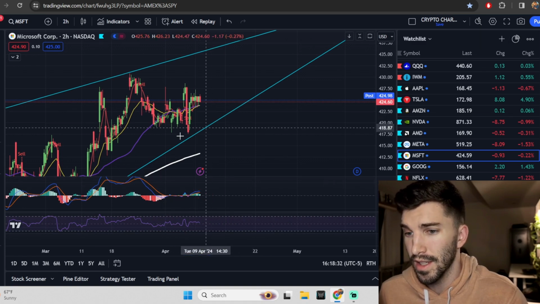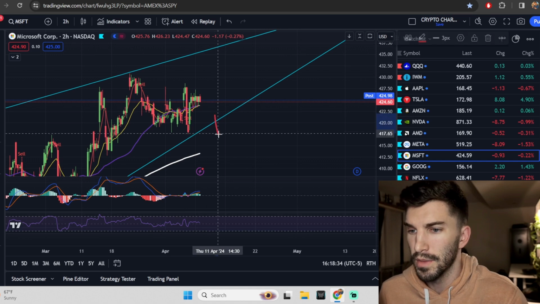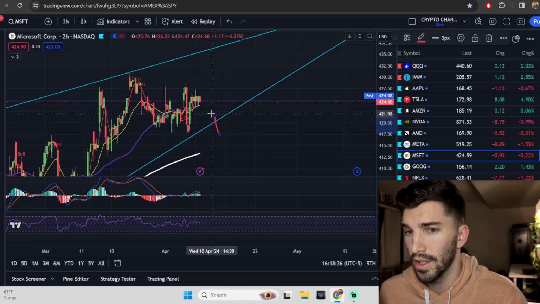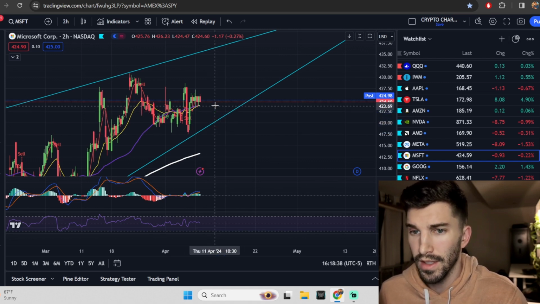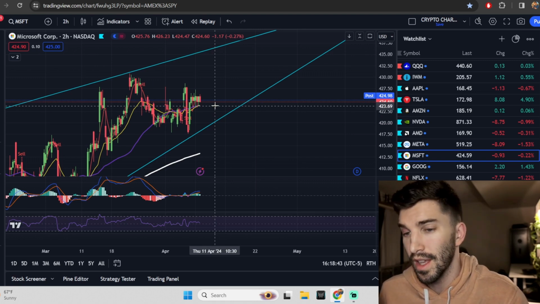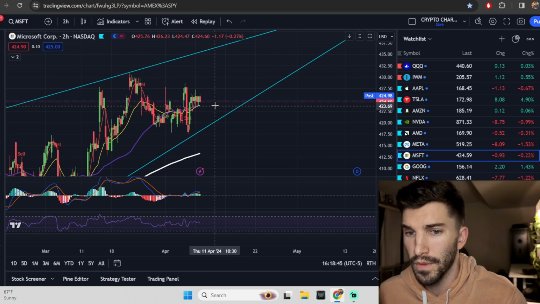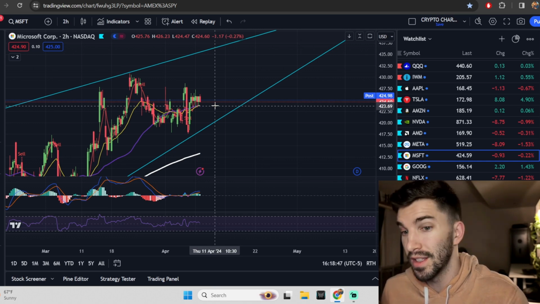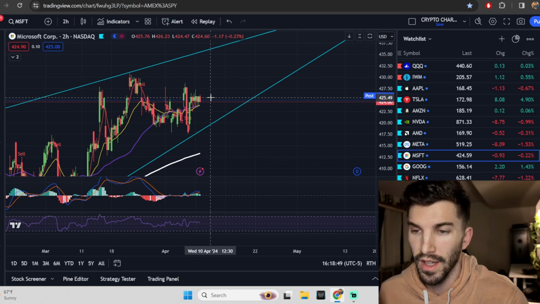If that happens, I'd say you've got a good shot at testing this low, which means you're going to break through that trend. That won't be a good thing for Microsoft, right? This is the one. This has a triple divergence on the daily scale. So that is very, very worrisome from a momentum perspective on the daily scale. So that means days' worth of selling could come.